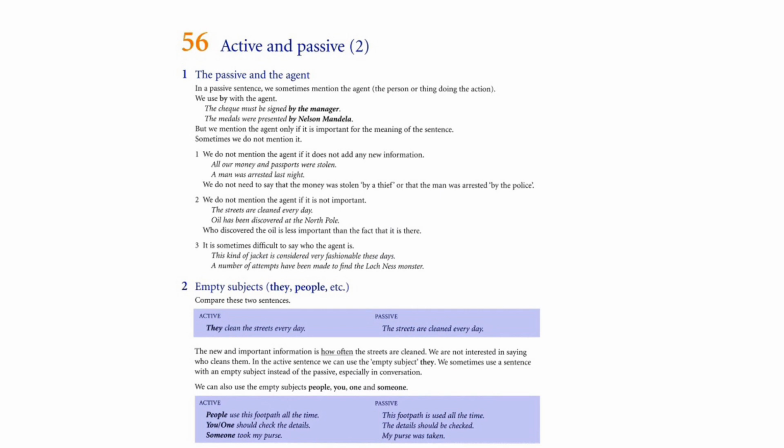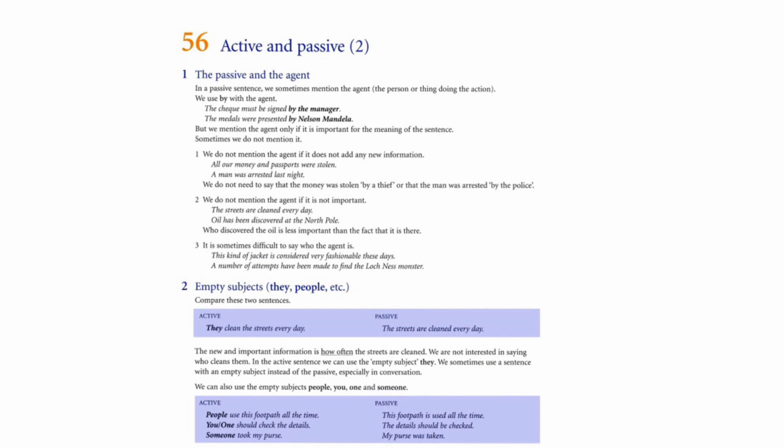In a passive sentence, we sometimes mention the agent. We use by with the agent. The medals were presented by Nelson Mandela. But we mention the agent only if it is important for the meaning of the sentence. Sometimes we do not mention it.